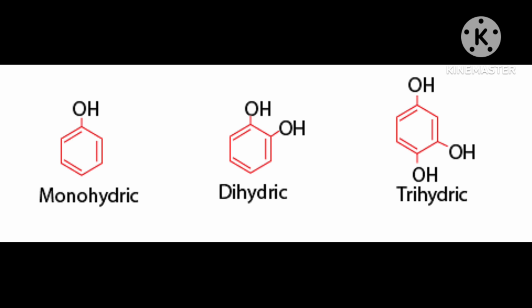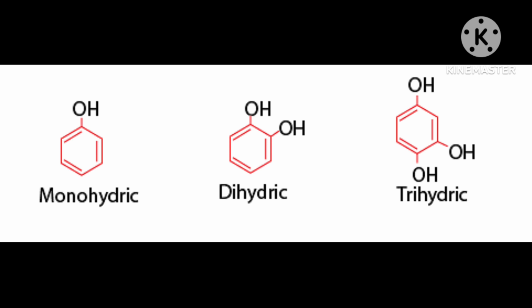What I told before, in all of those the OH was attached with a carbon which was sp3. Correct? Despite allylic, where one double bond was there, the OH was attached with the sp3 carbon in all examples I discussed. Now I am telling you the OH will attach to carbons which are sp2 hybridized. Okay, that I am telling you now.